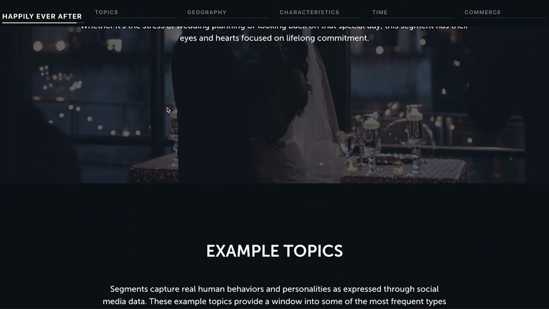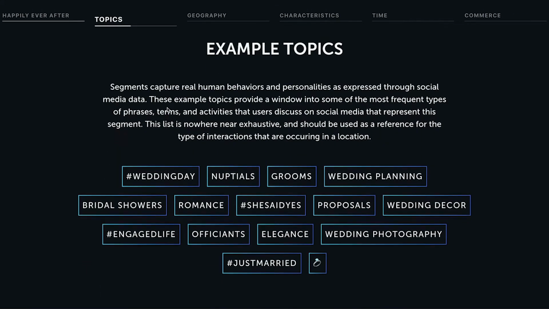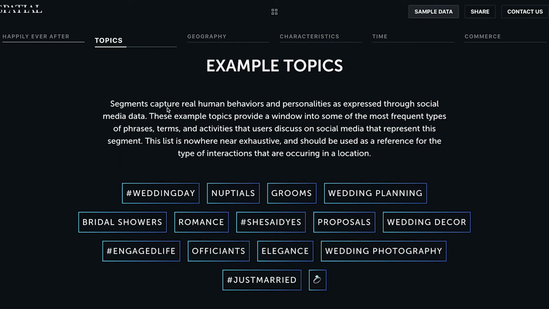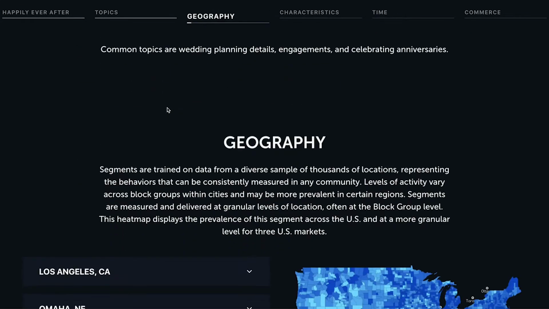The next section is example topics. These are a small sample of the words, phrases, and topics of conversation that are found in social media, which scores highly for this segment. You can see that there's a lot of wedding-focused topics, but topics go beyond this to talk about other events and long-term love and commitment. This should really help you start to paint a picture of what these people are talking about, while our next sections are going to tell you about what this type of social media means for a neighborhood.